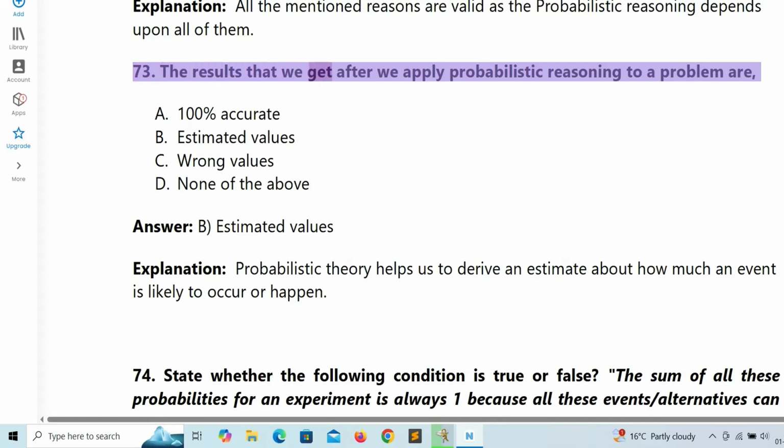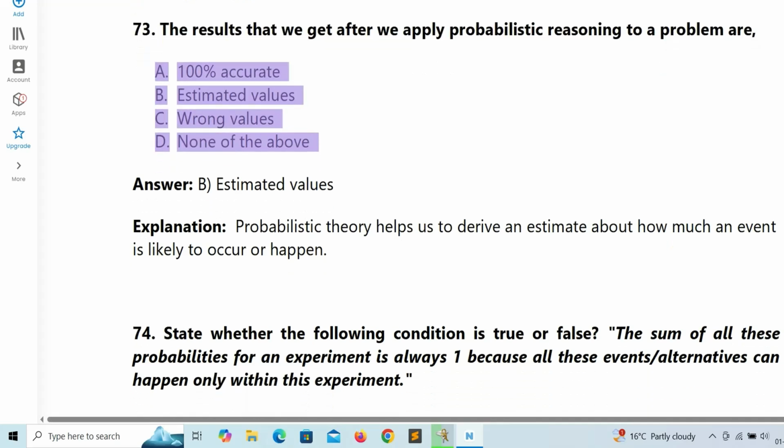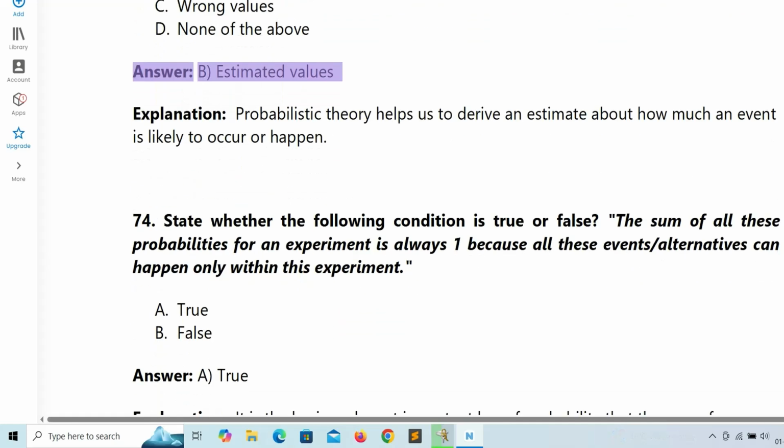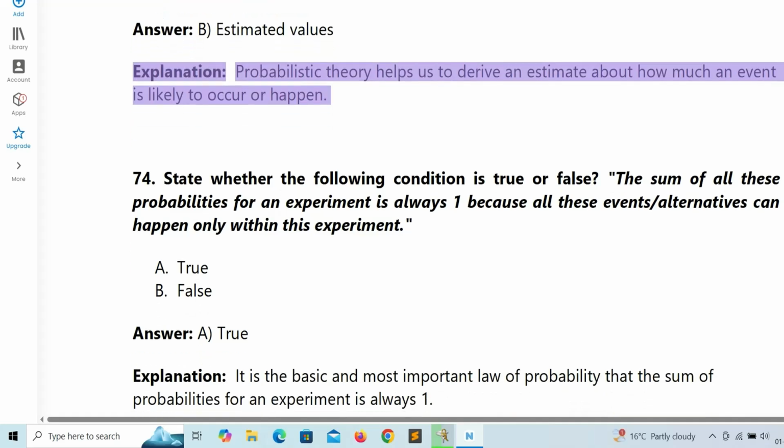The results that we get after we apply probabilistic reasoning to a problem are: A. 100% accurate. B. Estimated values. C. Wrong values. D. None of the above. Answer: B. Estimated values. Explanation: probabilistic theory helps us to derive an estimate about how much an event is likely to occur or happen.